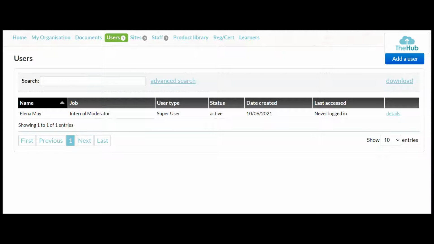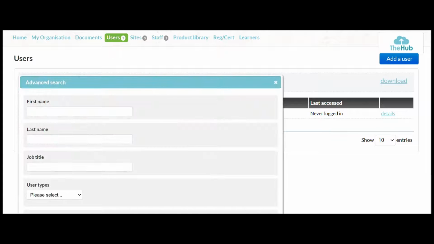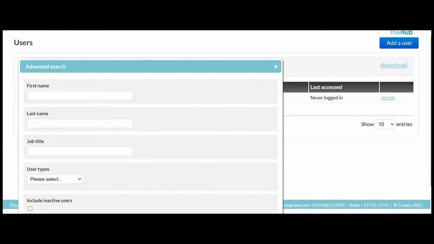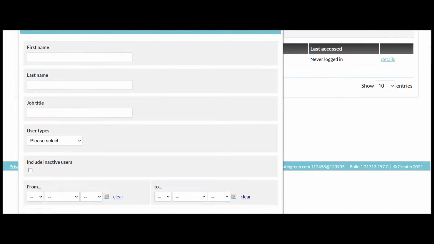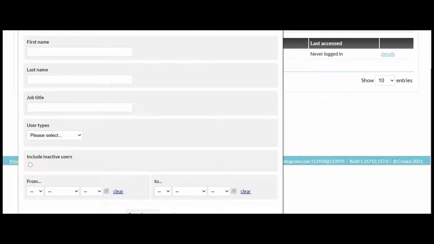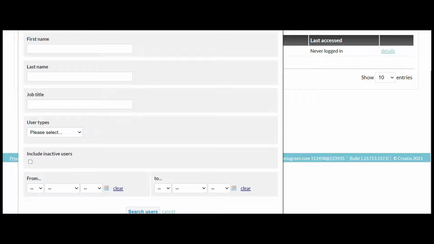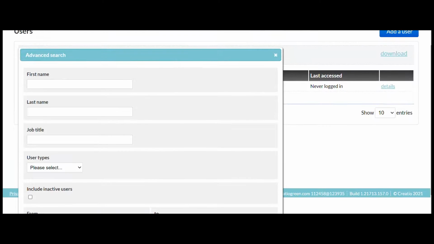If you've got an extensive list of users, you can click here and you can search them there, or you can use advanced search. When you go to your advanced search, you can pop in different fields there: first name, last name, job title, the user type, whether you want to include inactive users, the date which they were set up if you want to, and then you can click search users just there, and it will find you who you're looking for.